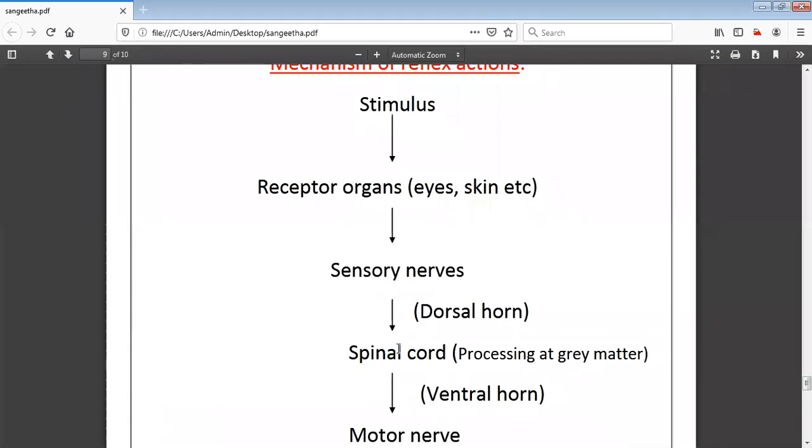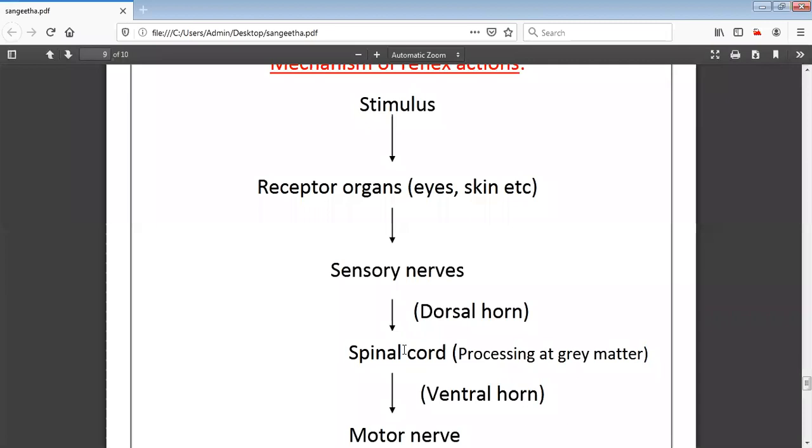The first one is the central nervous system. The second one is the peripheral nervous system. Under the central nervous system, we studied the spinal cord and brain. Under brain, again 3 parts: forebrain, midbrain and hindbrain. Under the peripheral nervous system, we studied the spinal nerves as well as the cranial nerves. And in today's class, we studied the structure of the spinal cord and the cross section of the spinal cord.